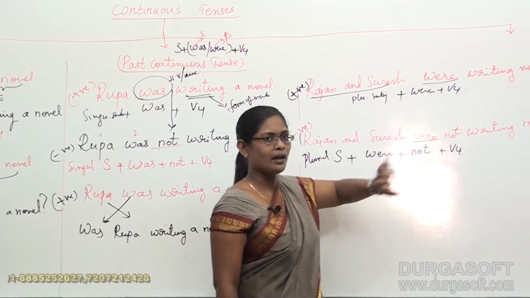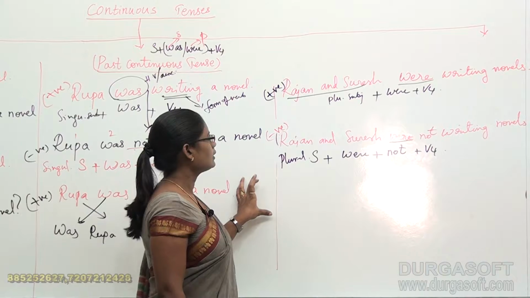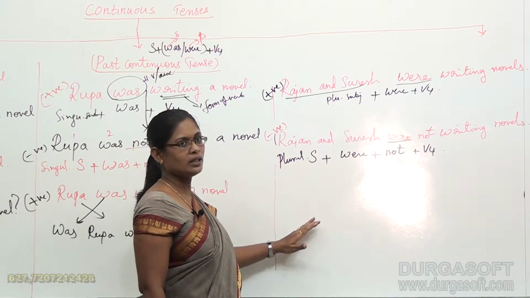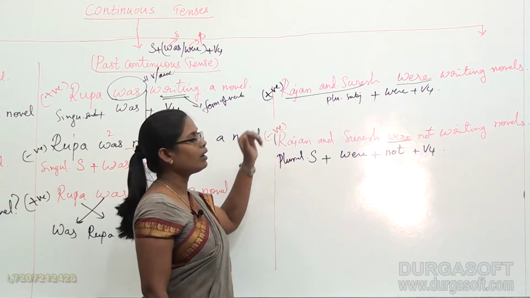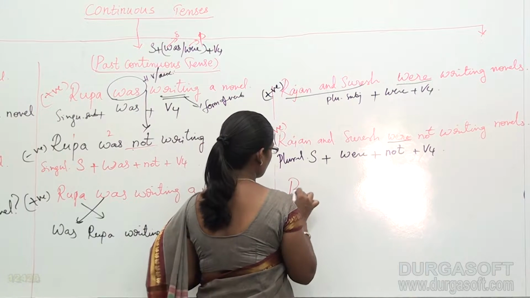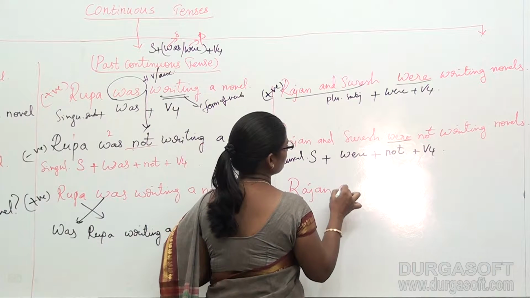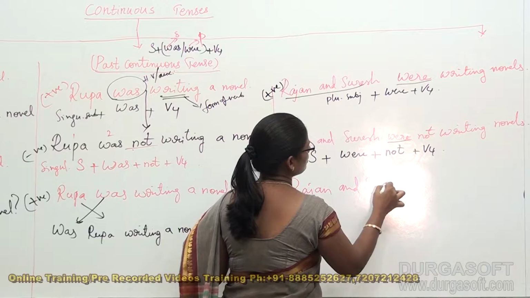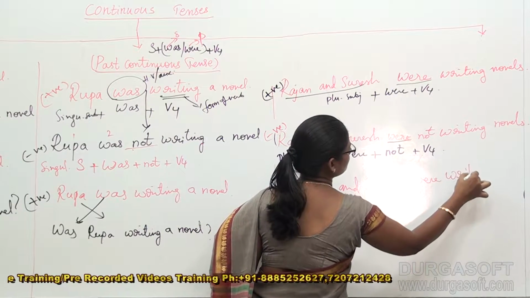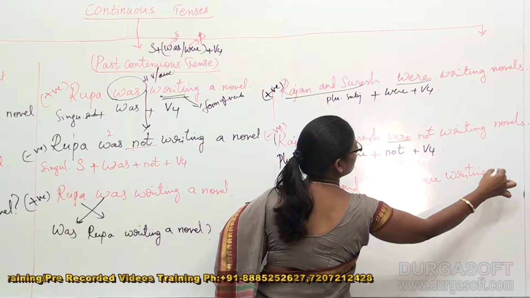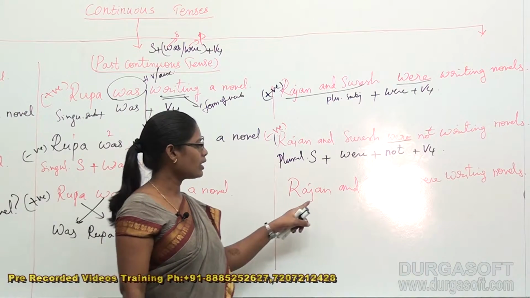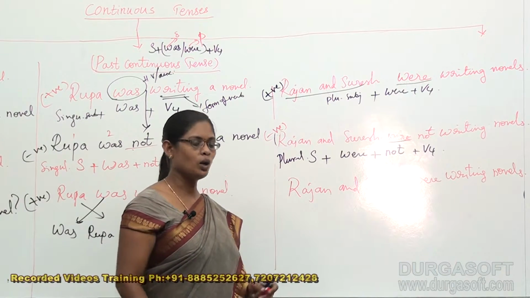And now let's discuss the construction of a questioning sentence from a positive sentence. Now the positive sentence we have got here is Rajan and Suresh were writing novels, right? Rajan and Suresh were writing novels.